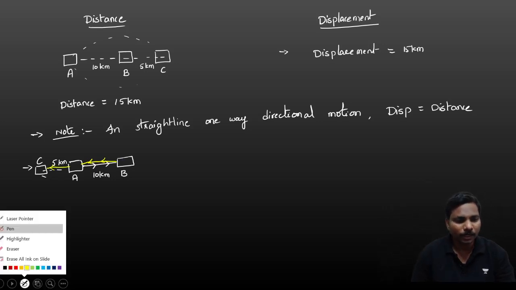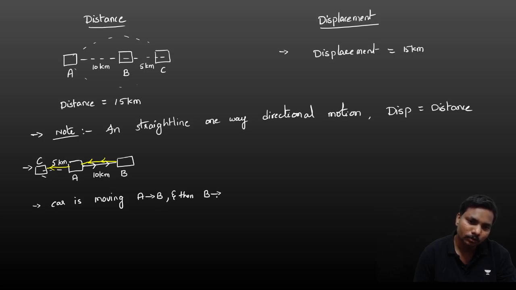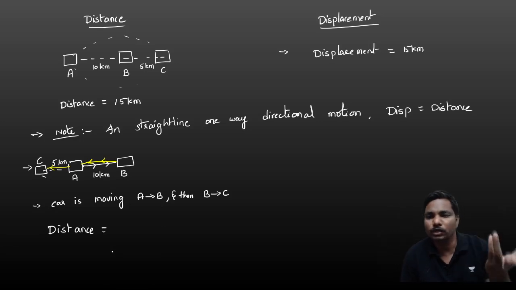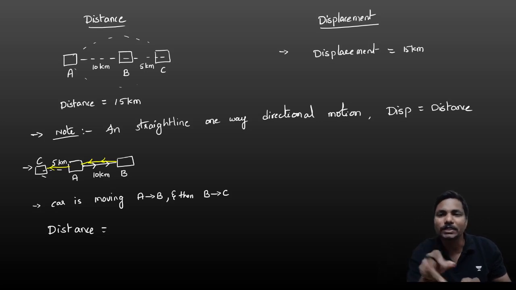So if any body starts from A and then moves to B and then B to C, here the car or any body is moving A to B and then B to C. In this case, what is the distance? Distance is nothing but the total path covered by the body. In a vehicle we have a meter reading, the odometer reading. That reading is nothing but distance.